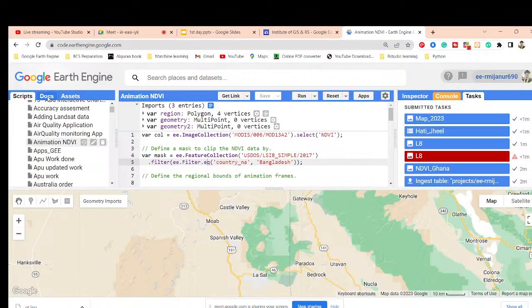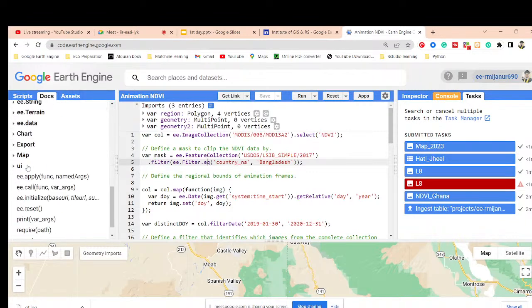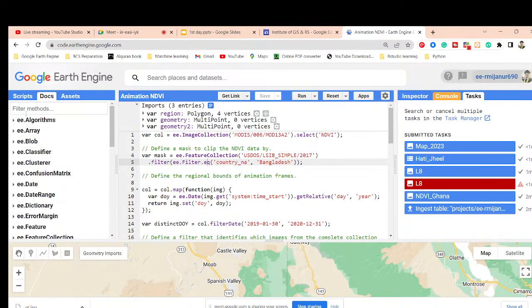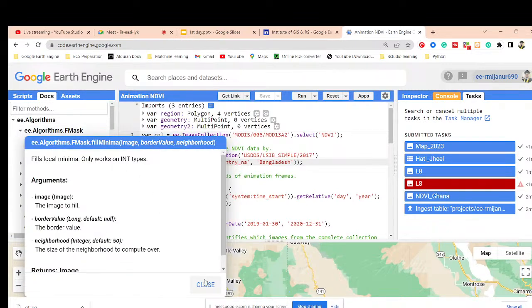And also you can say docs tab. So it's very important. The docs tab provides you with the documentation. Basically it's all of those JavaScript cloud server functions. So it is all of those server functions in the Google Earth Engine platform, and we can get them from here.